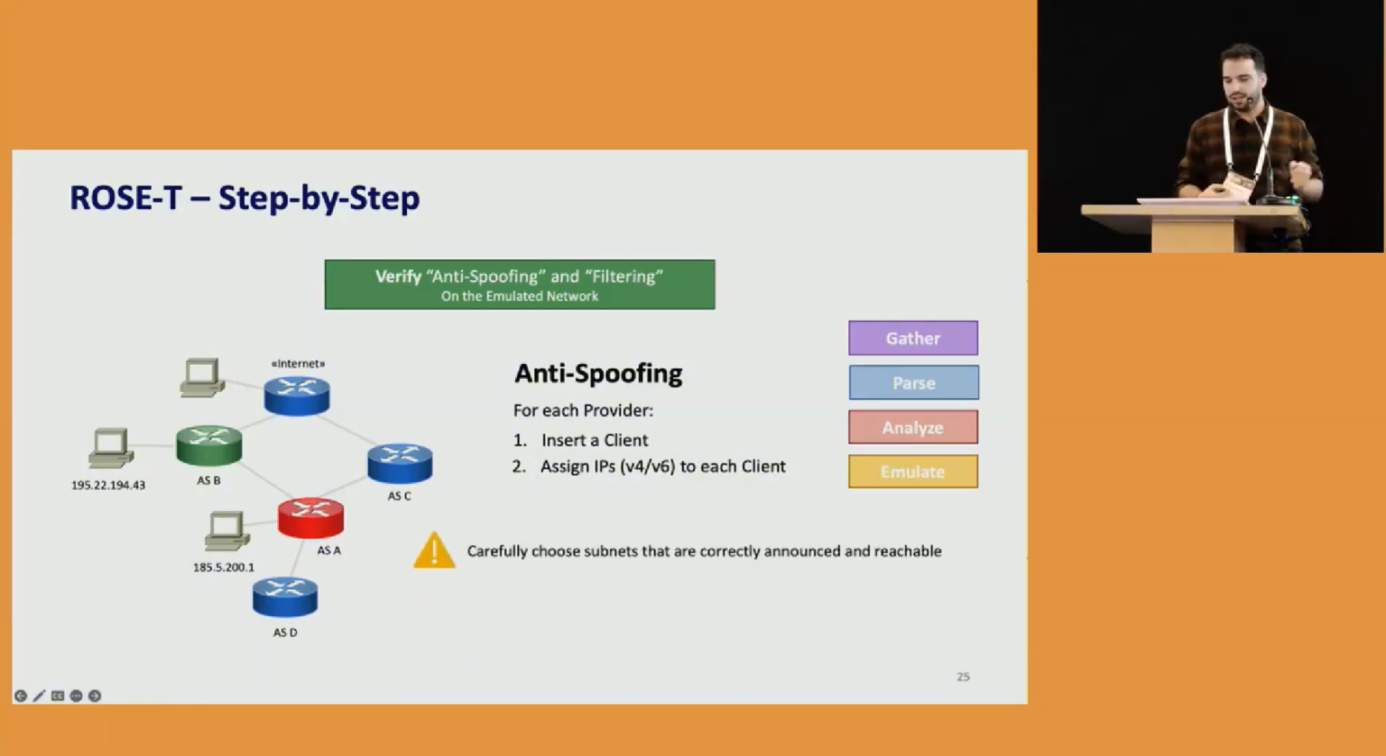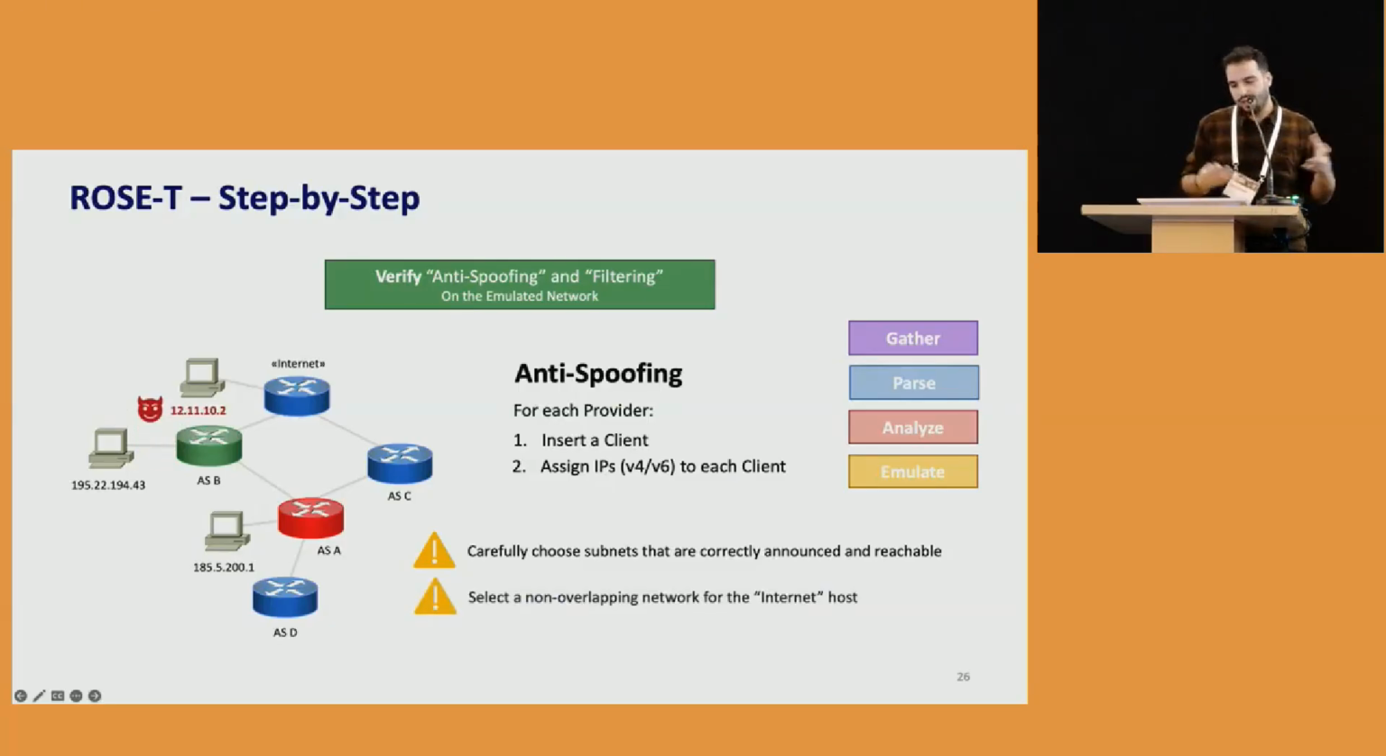The challenge here is to choose subnets that are correctly announced and mutually reachable from the information that we have at our disposal and from the emulated network. Another challenge is to select a valid random IP address to assign to the internet host. This address and subnet should not overlap with the other networks announced inside this small network. Once we choose it, this subnet will act as the malicious subnet.